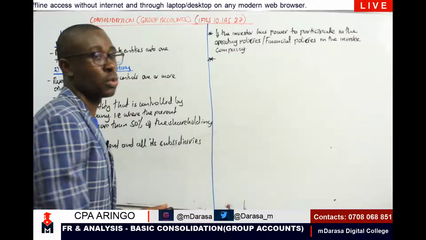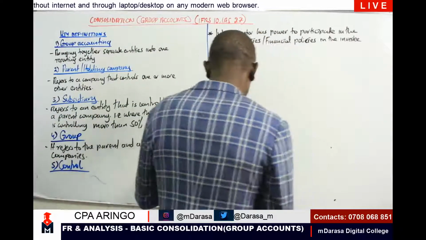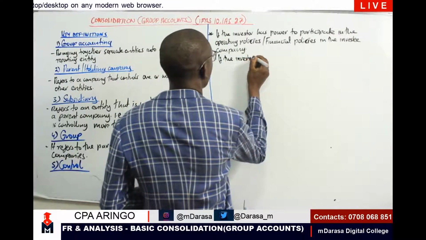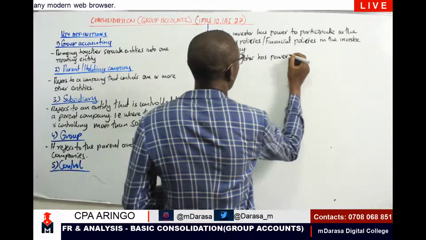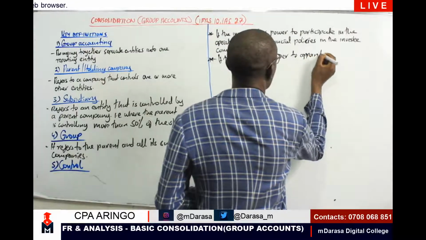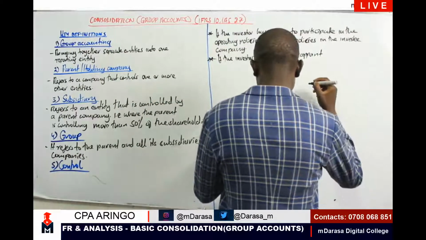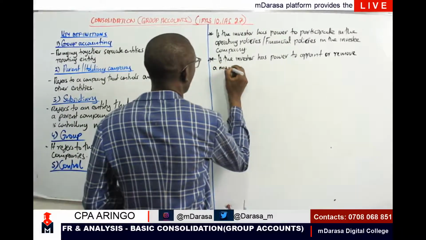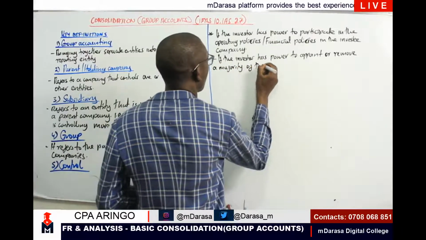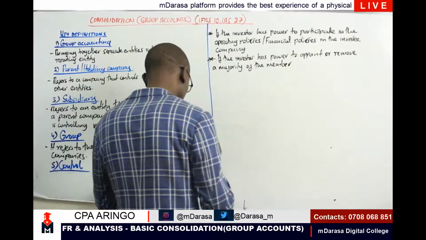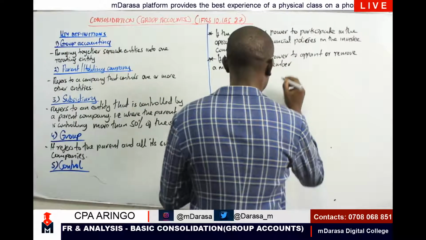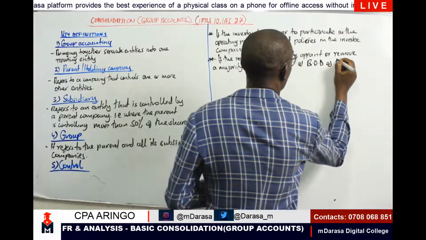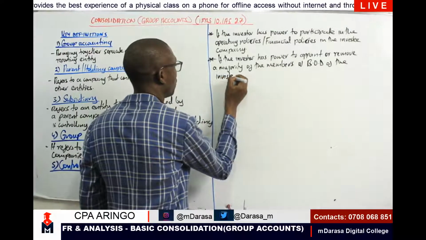Number 2 situation, my good students, that you can also talk about is if the investor has power to appoint or remove a majority of the members of the board of directors in the investee company.